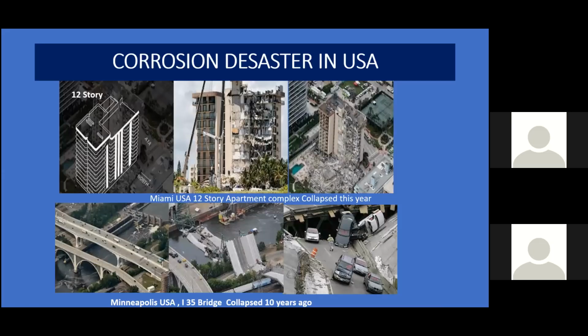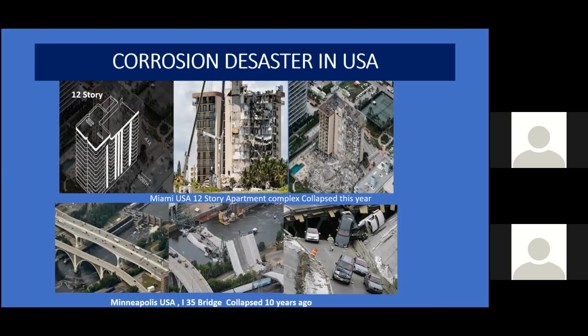Another big thing, by neglecting corrosion, you can have disasters. This year, it happened in Miami. Miami is a coastal city, and corrosion was neglected.